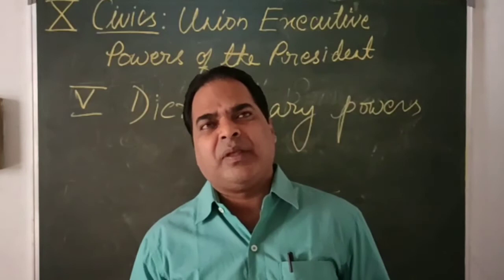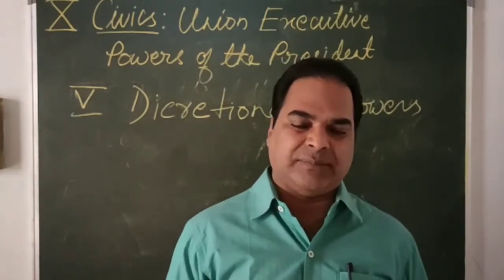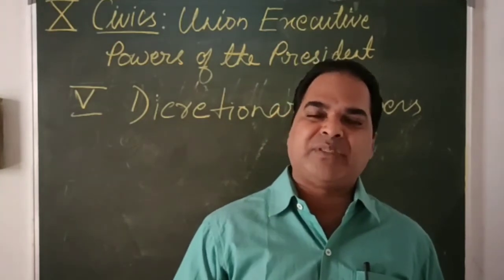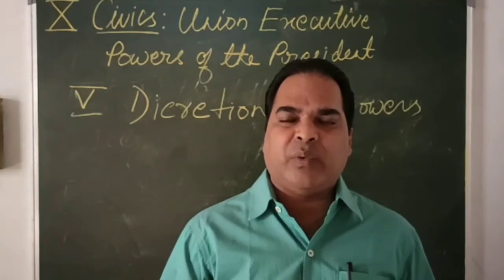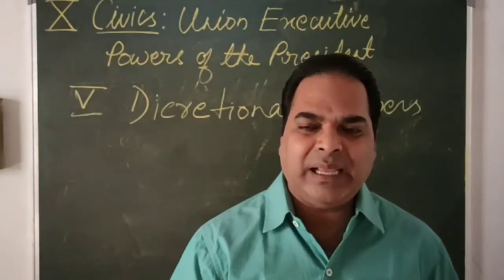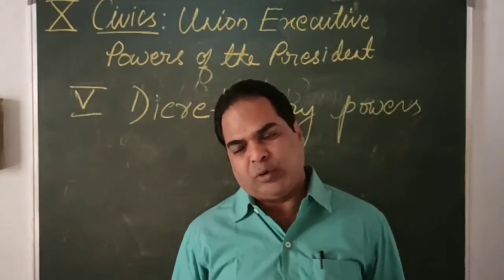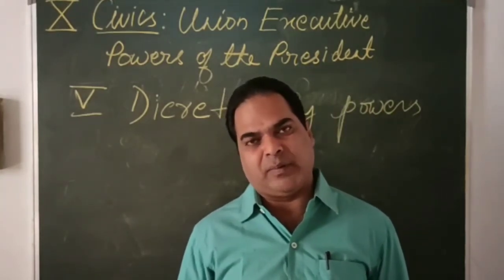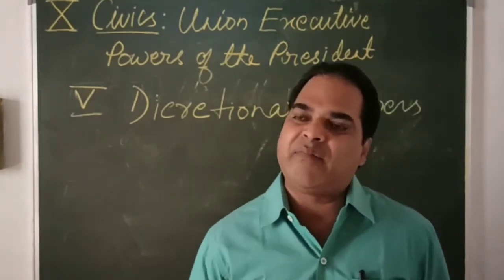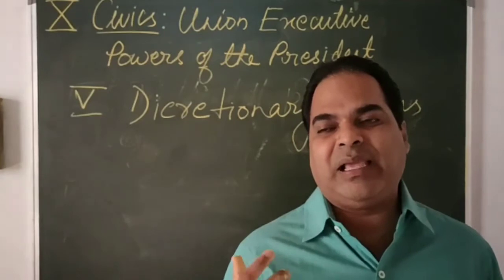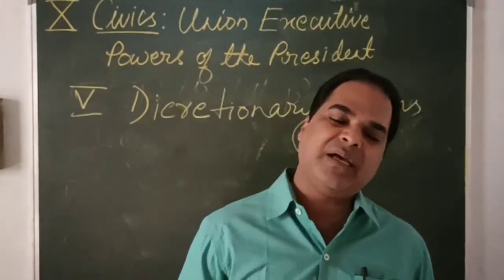Next one is whenever there is no party, like after the general election, a party which comes in majority will form the government. We know it. But if there is a condition where no party is in a position to form the government, in that case what to do? In that case, the President will call any of the parties and give them a chance to form the government by proving the majority in the Lok Sabha.